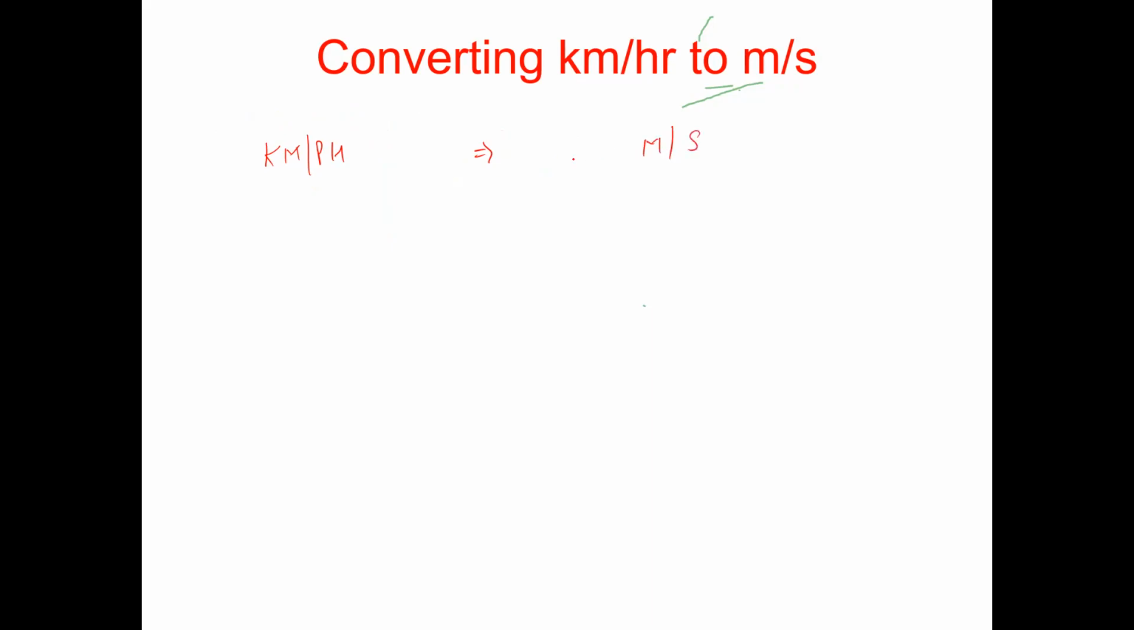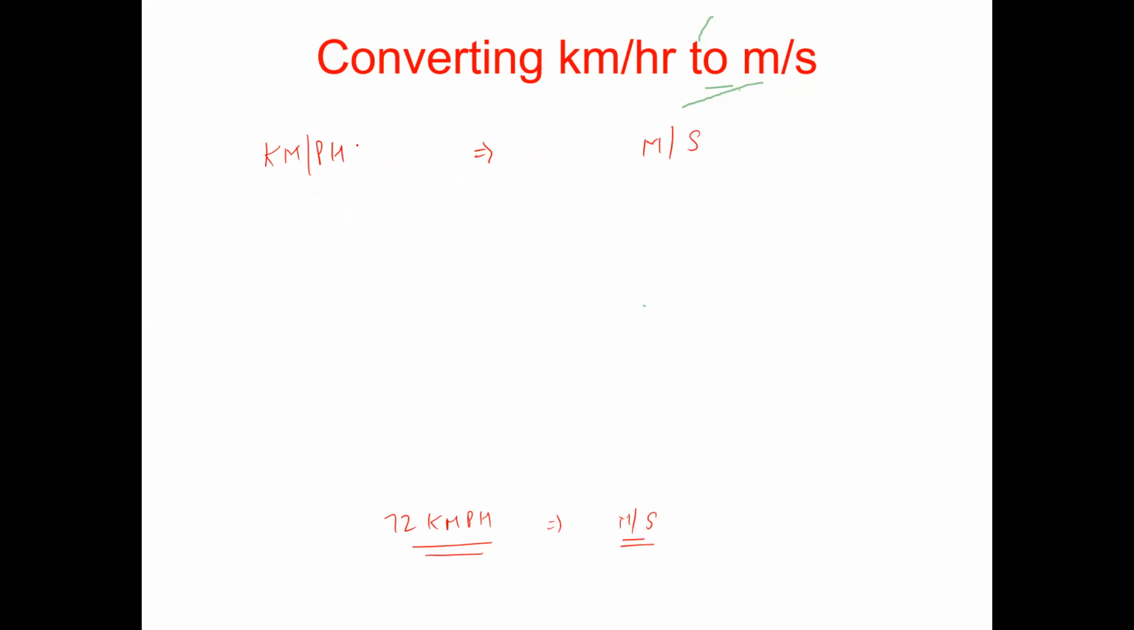I mean to say that you have been given the speed of a car. This is 72 kilometers per hour. The question is asking you to convert this speed into meters per second. Then what you have to do, the process is very simple.